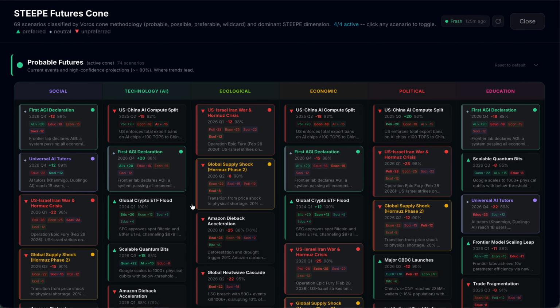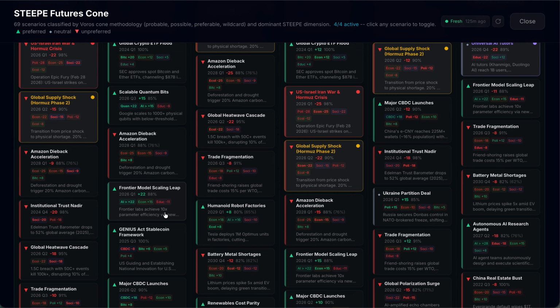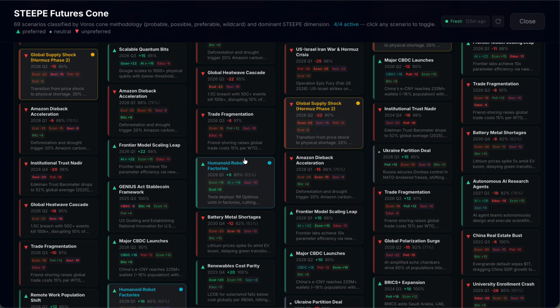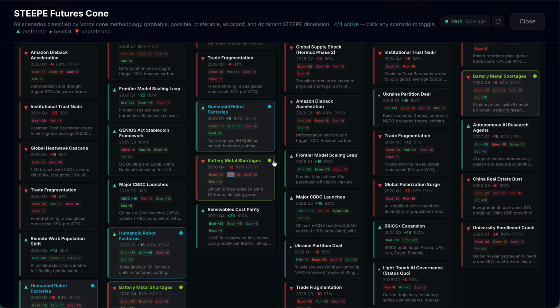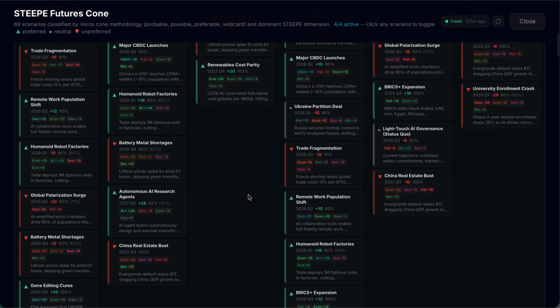If I want to change which ones I'm focusing on, these are all dynamically generated. So you can't make your own. But if you double click on one, I can actually select that as battery shortages, or if there's trade fragmentation, I can just double click and get those to be the primary things I'm looking at. If I want to, I can go back and reset the defaults.